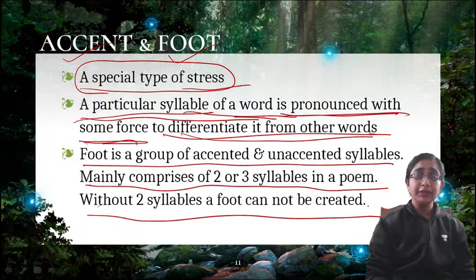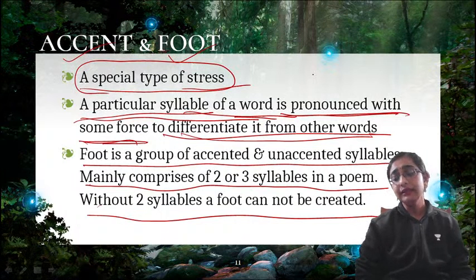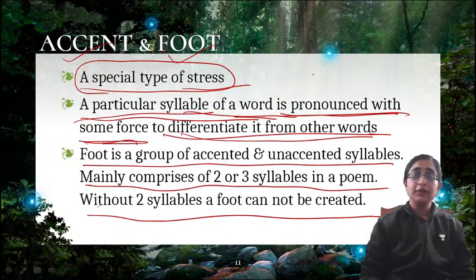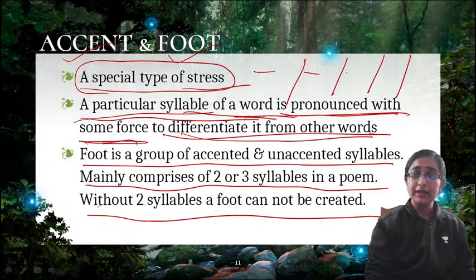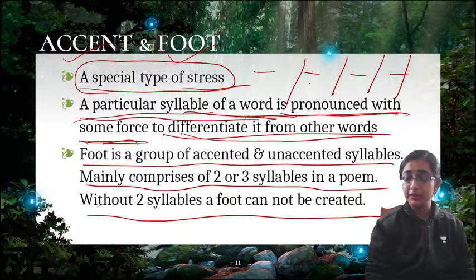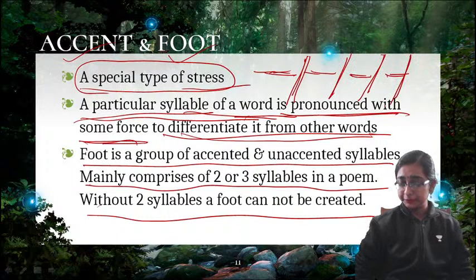With 2 syllables a foot can be formed, and a foot can be a group of accented and unaccented syllables. You can see that doing prosody we often use this sign, right? This signifies one foot. When we give this sign, it means the first foot ends here, this is the second foot, this is the third foot, this is the fourth foot.